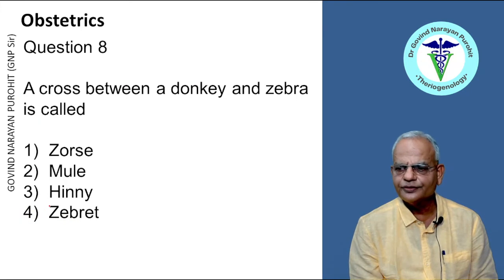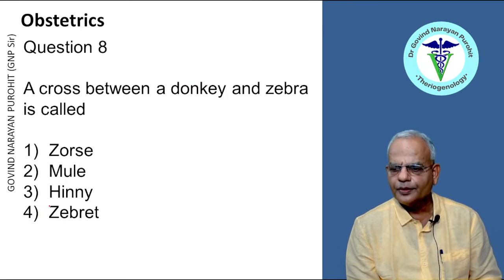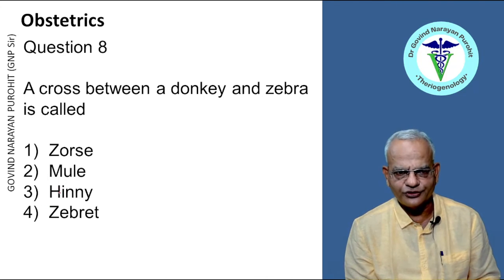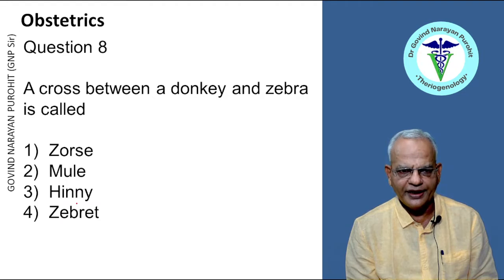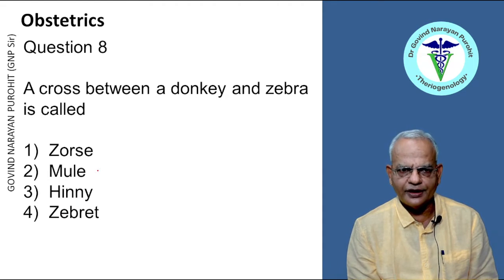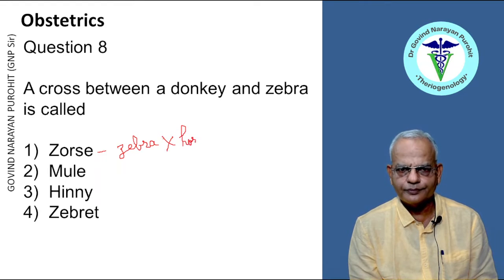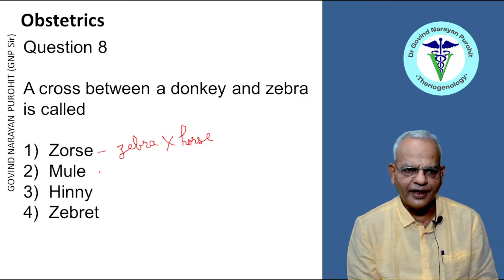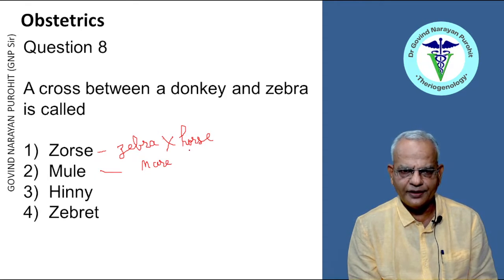A cross between donkey and zebra is called Zorse, Mule, Hinny or Zebret. Zorse is the cross between zebra and horse. Mule is a cross between mare and jackass, or mare and male donkey.